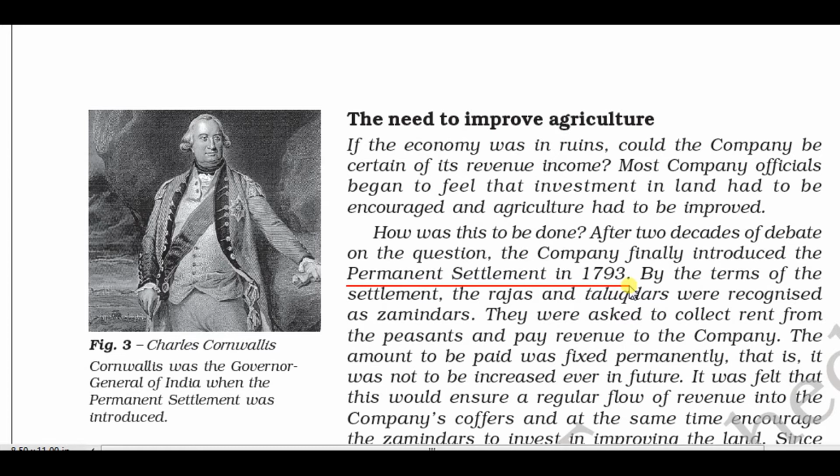So permanent settlement system was introduced by whom? By Cornwallis. Lord Cornwallis was the Governor General of India when the permanent settlement was introduced. So during whose tenure was the permanent settlement introduced? The permanent settlement system was introduced during the time of Charles Cornwallis in the year 1793.